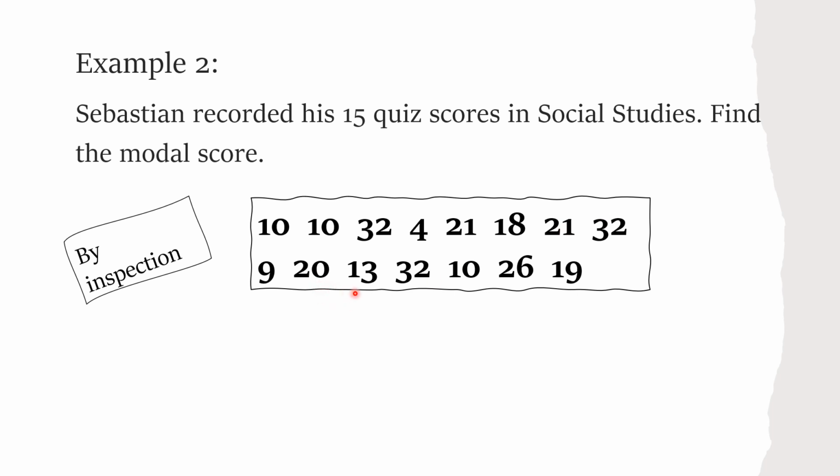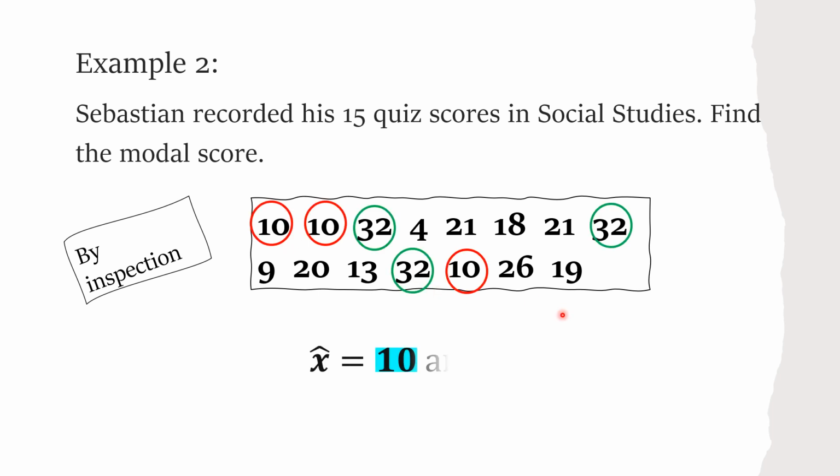Then 13 once, 4 once, 21 twice, 10, that's counted already, 18 once, 26 once, 19 once. So therefore the modal score or the mode are 10 and 32. This is what we call bimodal because there are two modes.